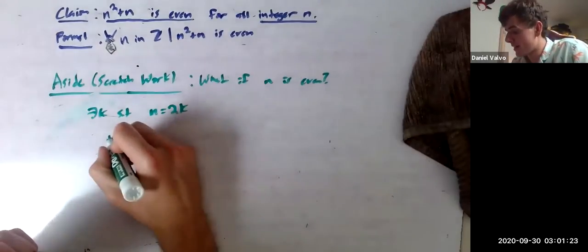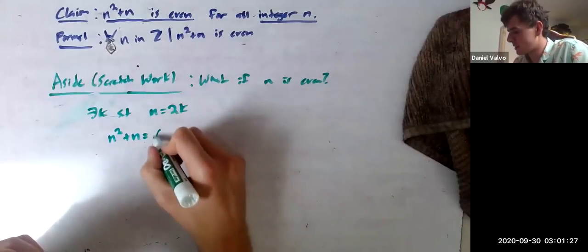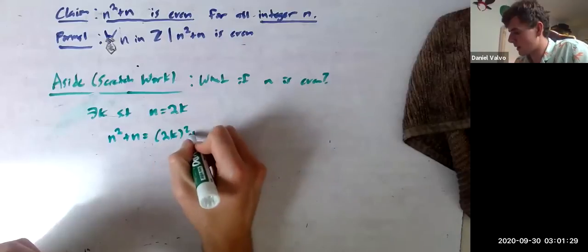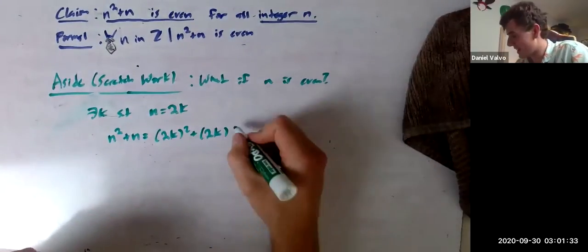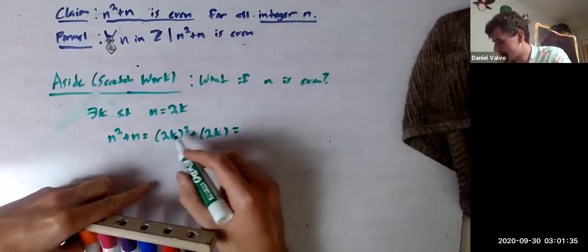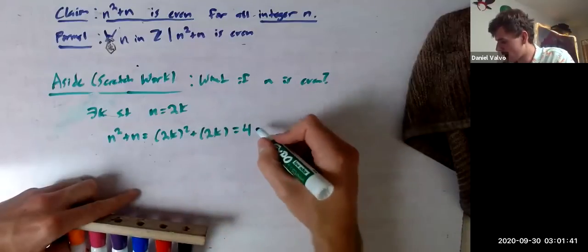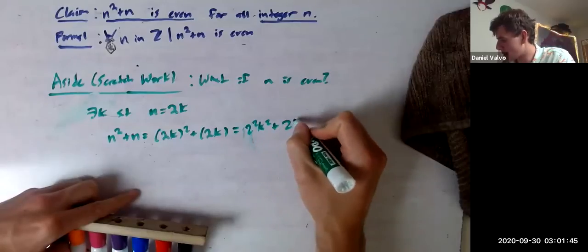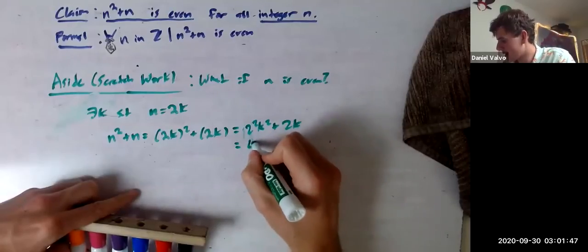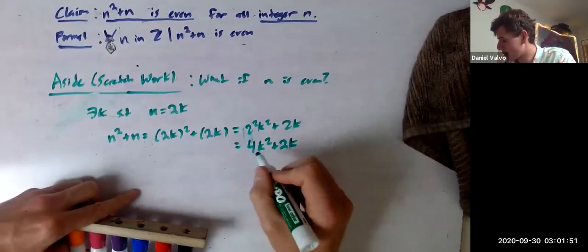So n squared plus n is going to be 2k squared plus 2k, which equals 2 squared k squared plus 2k, which is 4k squared plus 2k.